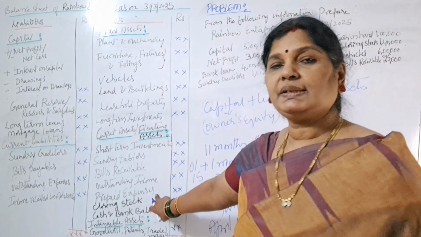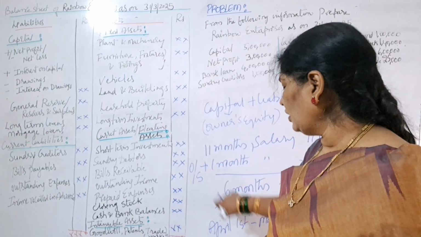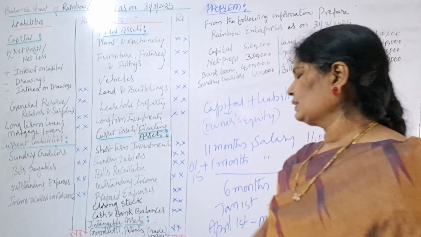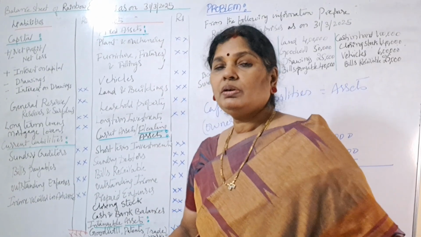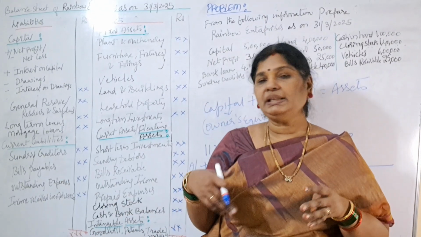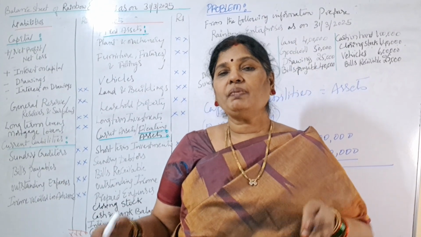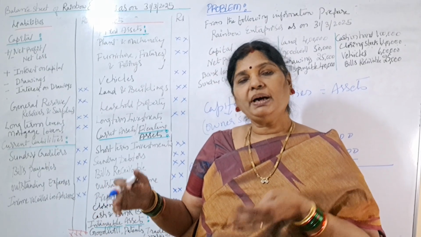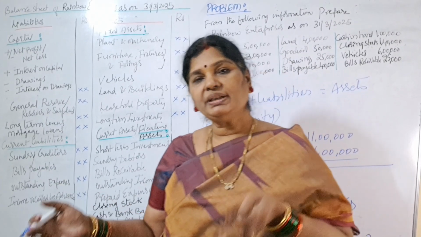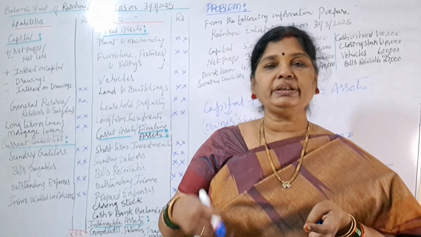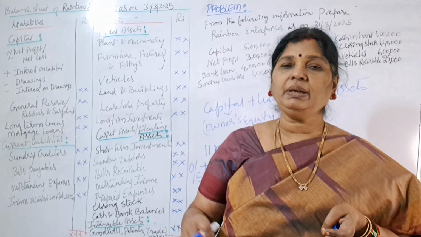Prepaid expenses means next year's expenses we have paid in the current year. That is why it is called prepaid expenses. Next, closing stock. When we have stock in our business, we can't sell the entire stock in the same year. So whatever stock is left over on 31st March 2025, that stock is called closing stock.